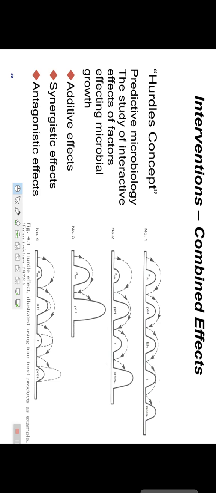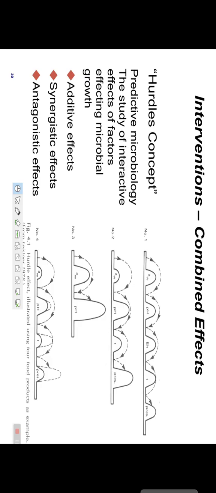Now, intervention, combined effect. Predictive microbiology, the study of interactive effect of factors affecting microbial growth. Single factor also affects the microbial growth, but if we want the effect of two or more factors at a time, the interactive effect, then this effect is more effective as compared to single.